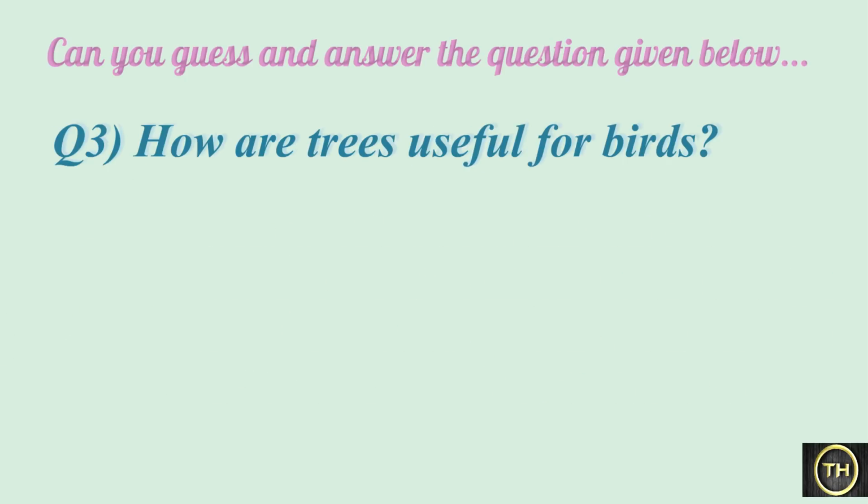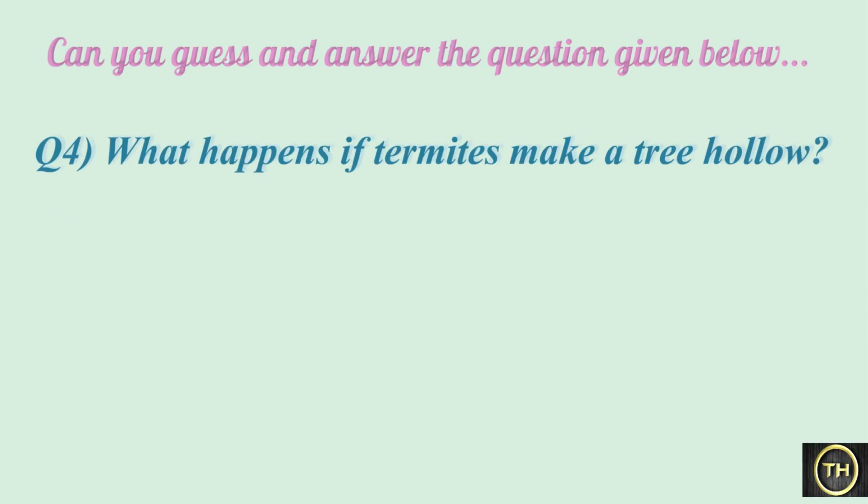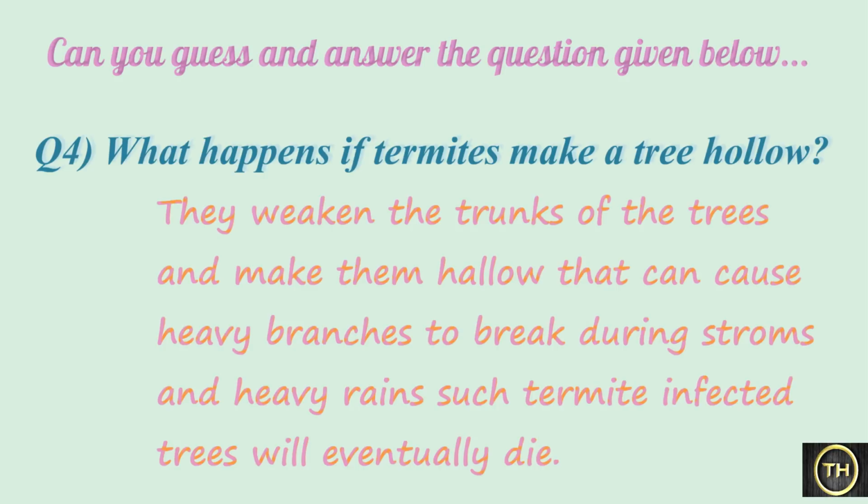Third question. How are trees useful for birds? Trees are a home for the birds. They provide shelter from rain and sun for the birds. Birds build nests on their branches. Fourth question. What happens if termites make a tree hollow? They weaken the trunks of the trees and make them hollow. That can cause heavy branches to break during storms and heavy rains. Such termite infected trees will eventually die.